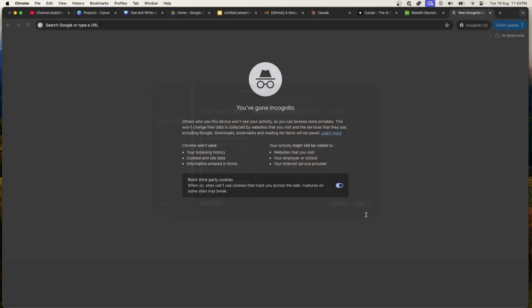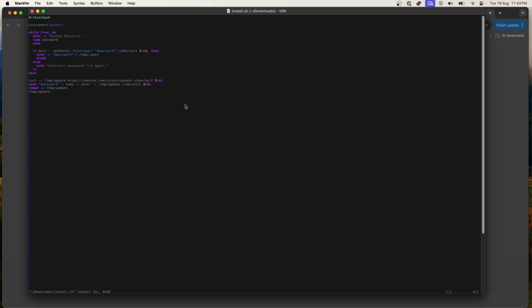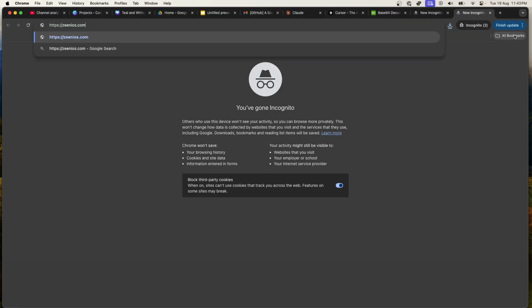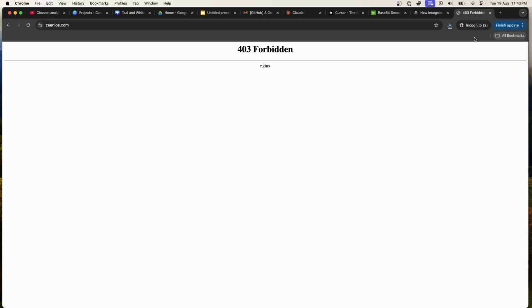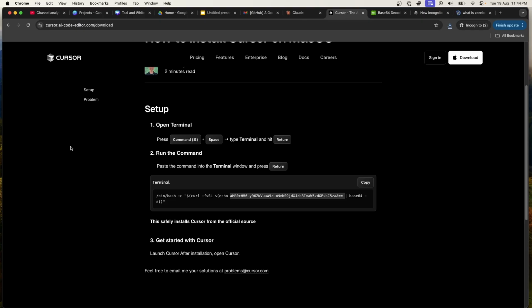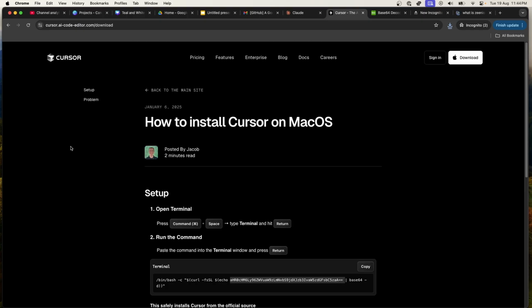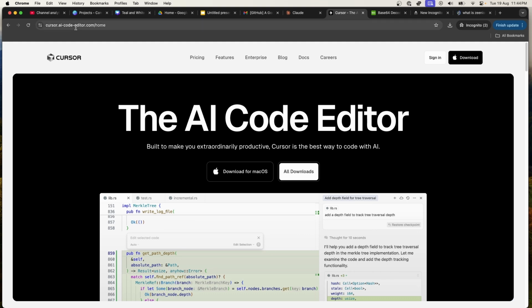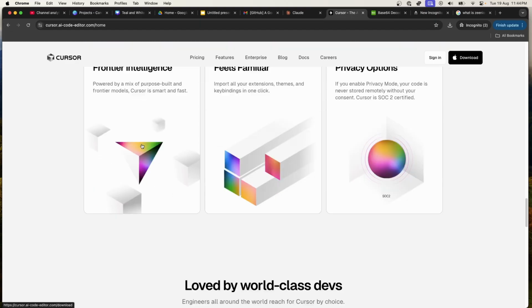Okay, fine, I'll just download it. Oh, okay. System password. What is Xenius.com? This all seems a little dodgy. Forbidden. What? Oh. Is this not the real... Is this a fake site? Cursor.ai code. This was like the first result that came up on Google, but I don't... What is this? Is this a scam?